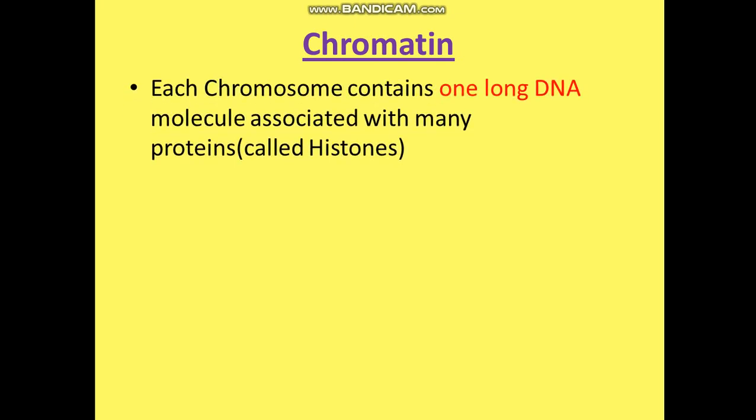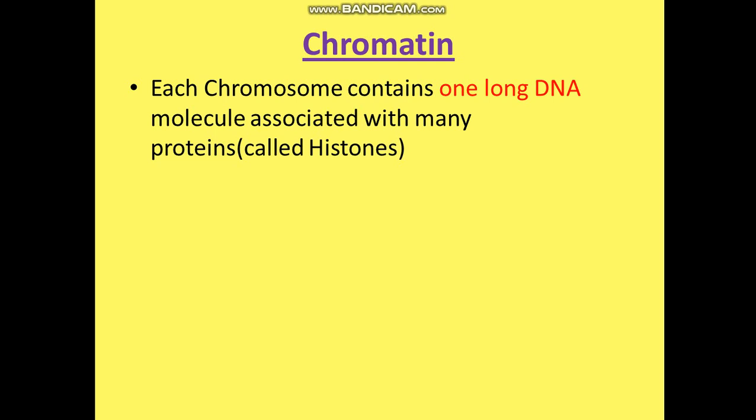Okay, let's understand what is chromatin. Each chromosome contains one long DNA molecule with many proteins called histones. Chromatin is basically the condensed, supercoiled, dark stained thread-like structure floating in the nucleoplasm.